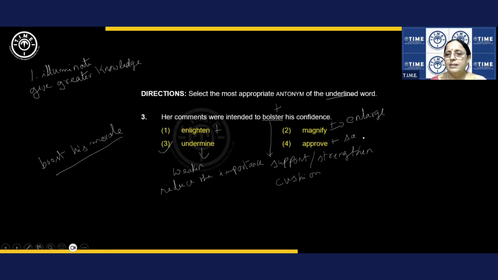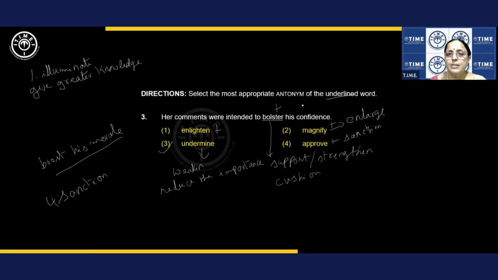What's the word here? Sanction. Got it? All right. So I'm writing here. Sanction. All right. This is number 4.